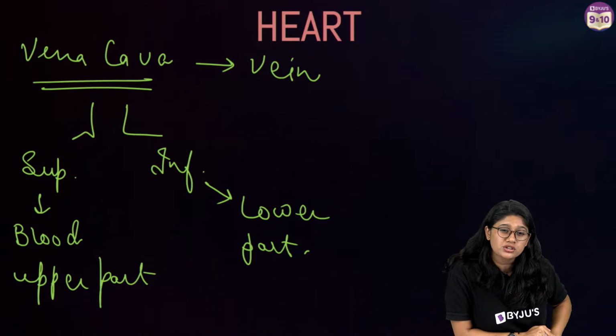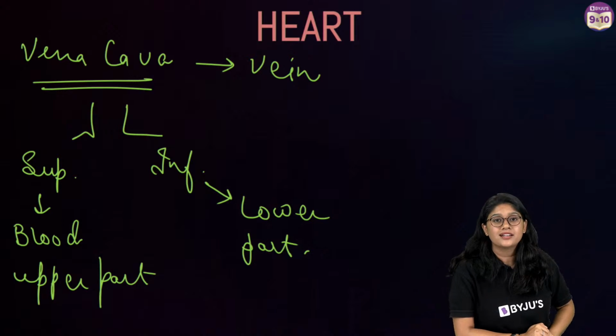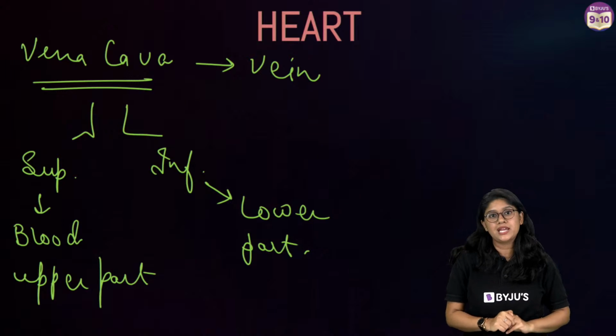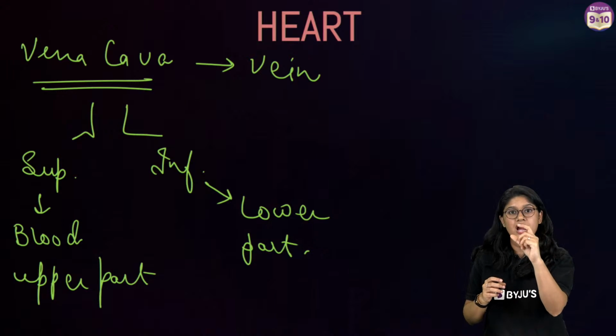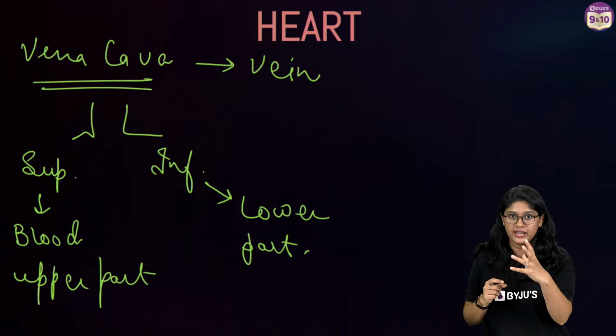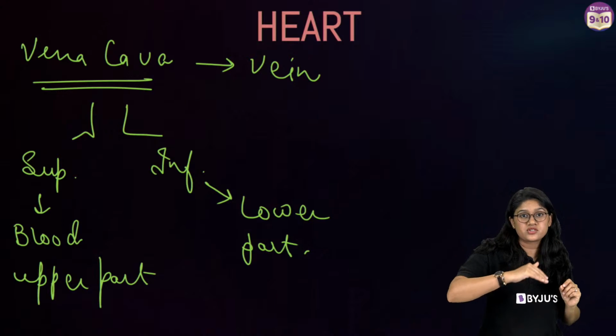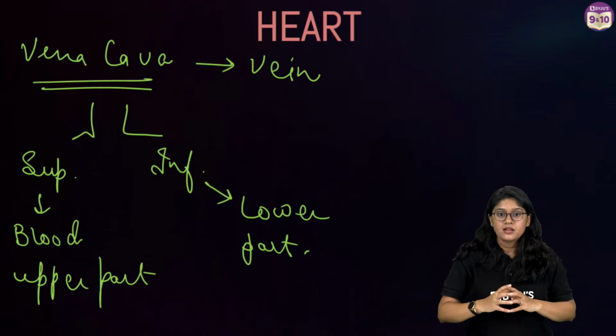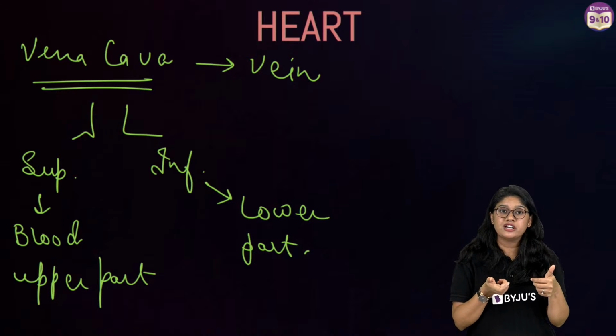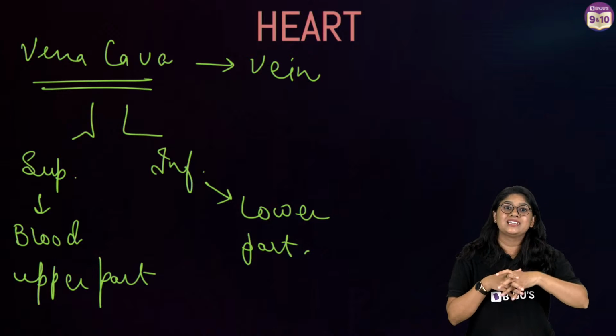Semilunar valve क्या होता है? Semilunar valves are the valves which are present between the aorta and the left ventricle, right, and between the right ventricle and the pulmonary artery. These are very structurally different valves, right? They actually help in preventing the backflow of the blood.